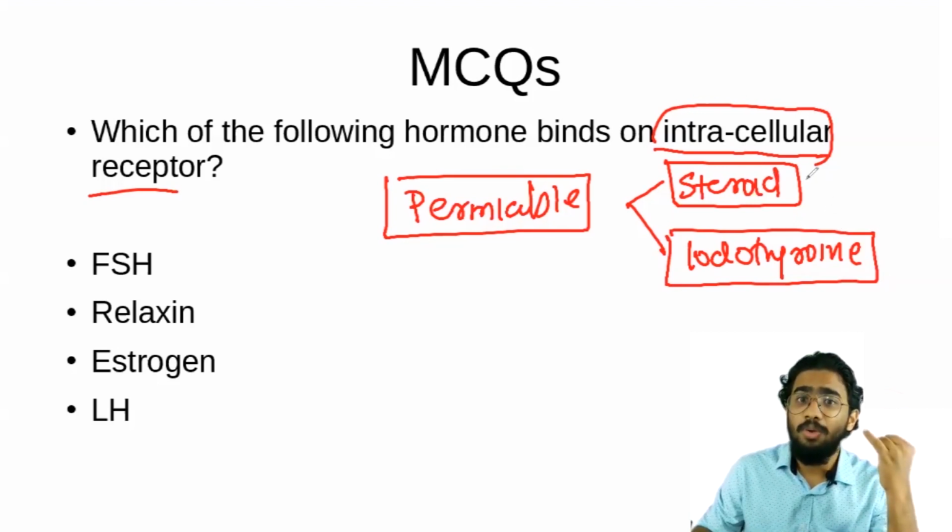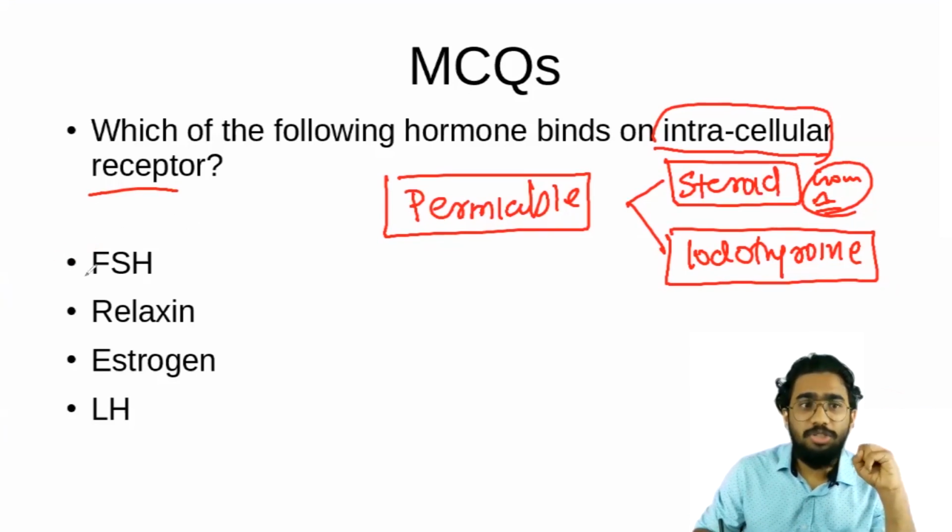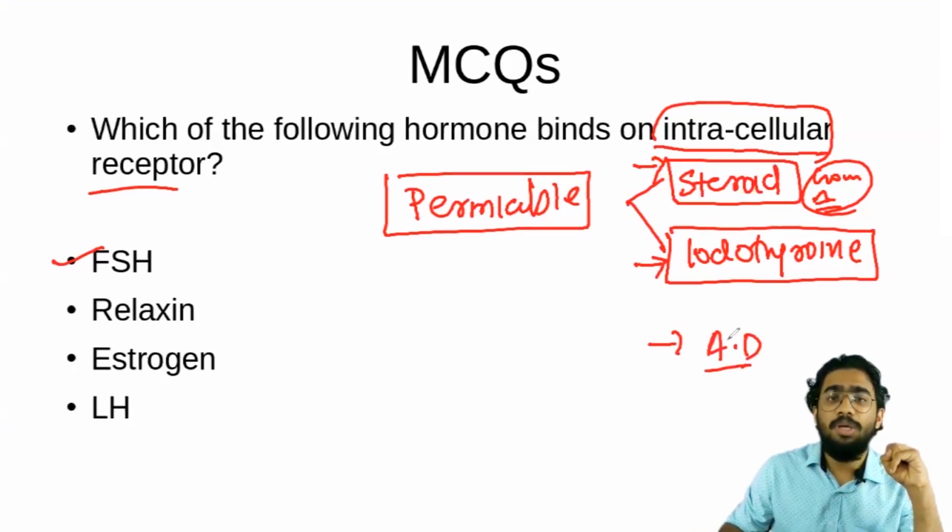Steroid, I told you, gonadal hormones and adrenal cortical hormones come under the steroid group. So we have to find this kind of hormone from the options here. I told you about FSH. The first option is FSH. The FSH will not come under the steroid group. It will not come under the iodothyronine group. Also, it will not come under the amino acid derivative group. So in all these 3 groups, the FSH is not included.